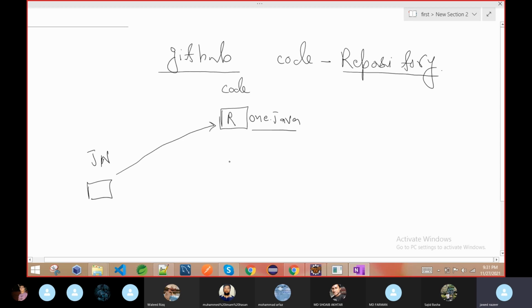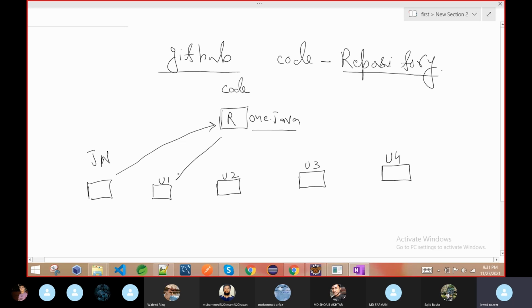After that, I added some users, suppose some students: user 1, user 2, user 3, and user 4. Then I ask them to clone the project.